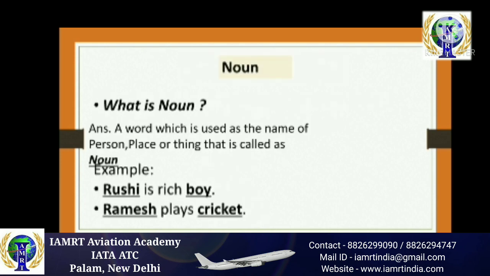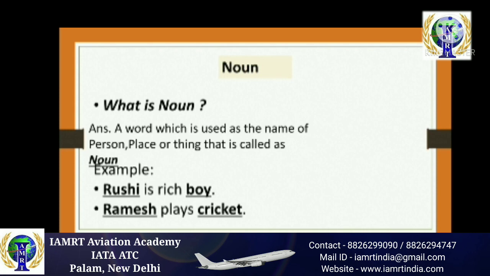The first is noun. Then, what is a noun? The definition of noun is so simple: a word which is used as the name of a person, place, or thing is called a noun. Means any object that we can see has a name. This name of an object is a noun.